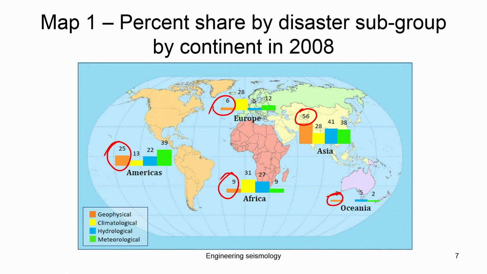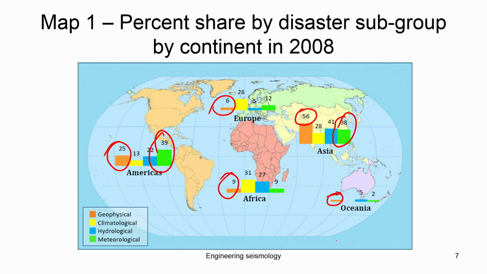If you look at the other hazards, for example, the meteorological and hydrological, you can see that the highest number is reported in the meteorological hazard in America. As you know, there is always a cyclone, which causes a huge loss and disaster in America. That is why there is a large number there. Similarly, if you look at the other continents, we are slightly less than America. You can see that Asia has a meteorological hazard share of around 38%, which is slightly less than the US, but comparatively more than the other continents.